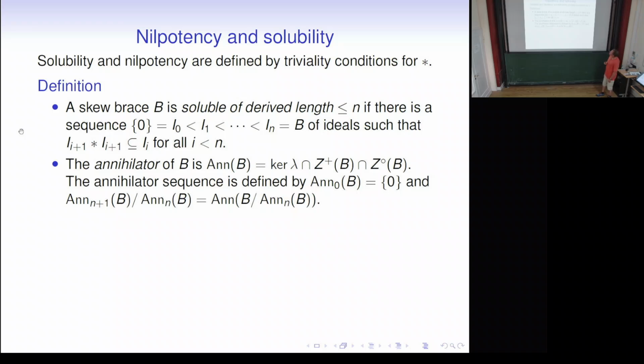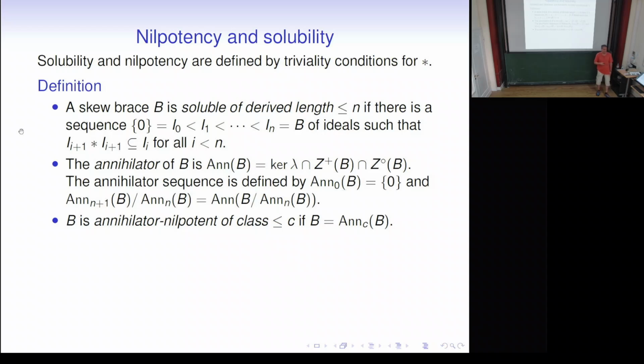If we take the annihilator, it's the kernel of lambda. The kernel of lambda is where star is trivial, the A such that for all B, A star B is trivial. If we intersect with the additive center and the multiplicative center, we get an ideal. It's called the annihilator. And then we can just iterate upwards. And we say B is annihilator nilpotent of class c if it's equal to its c-th annihilator, just like the upper central series.